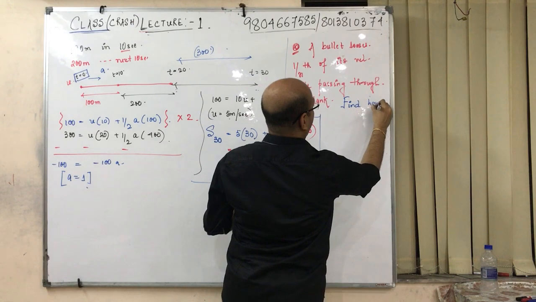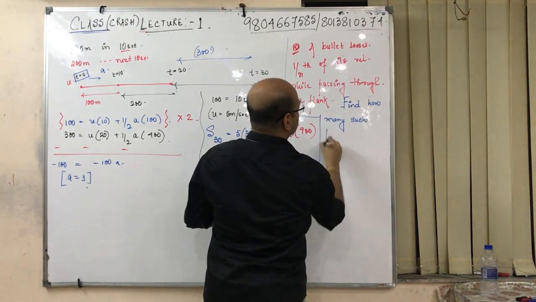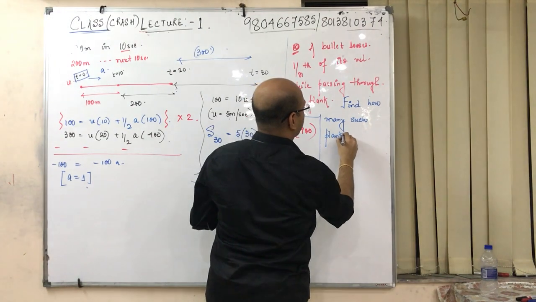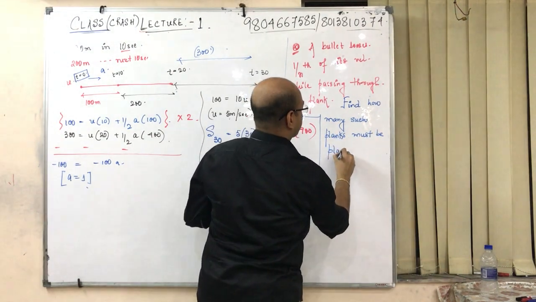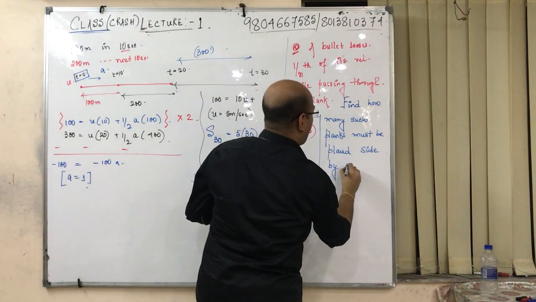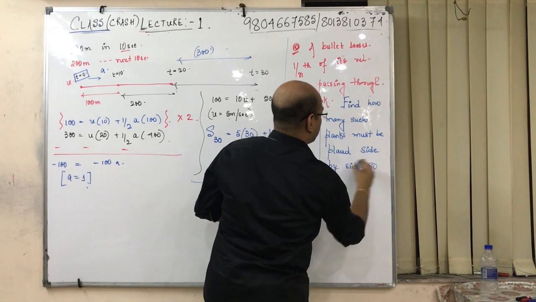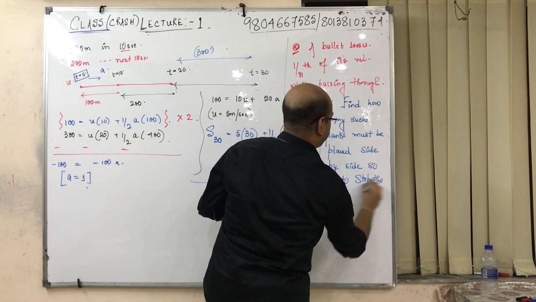Find how many such planks must be placed side by side so as to stop the bullet.